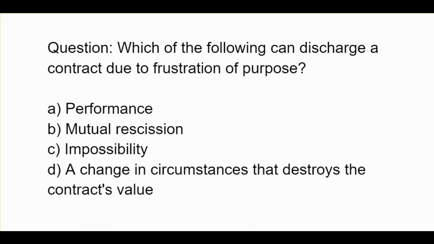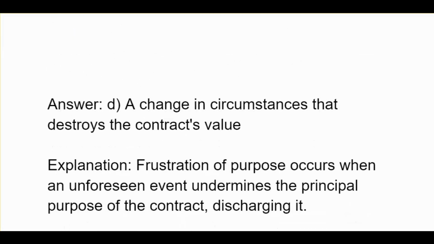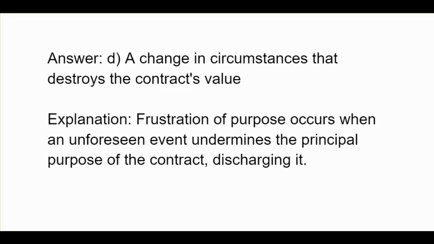Which of the following can discharge a contract due to frustration of purpose? A, performance. B, mutual rescission. C, impossibility. D, a change in circumstances that destroys the contract's value. D, a change in circumstances that destroys the contract's value. Frustration of purpose occurs when an unforeseen event undermines the principal purpose of the contract, discharging it.